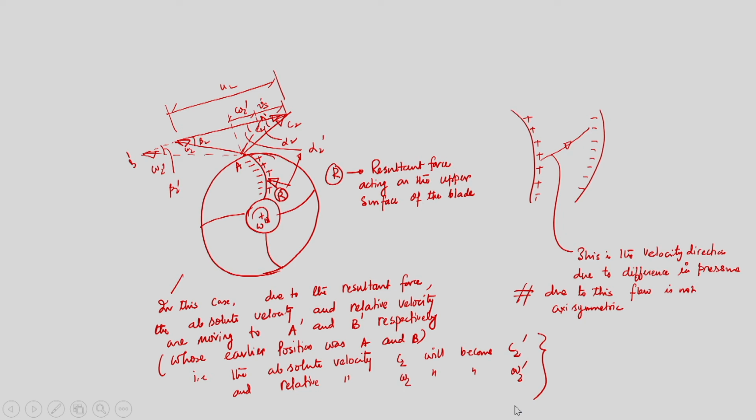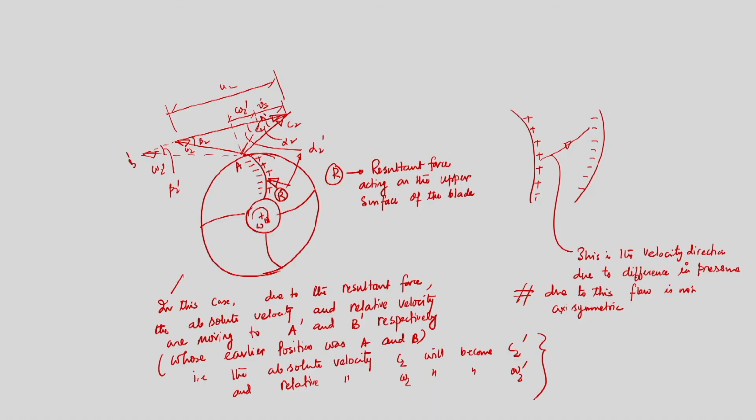right. So, here we have understood that the resultant force is trying to provide a retardation effect on the blade, as a result of which the absolute velocity and relative velocity are now changing to a new absolute velocity C2 prime and new relative velocity W2 prime.